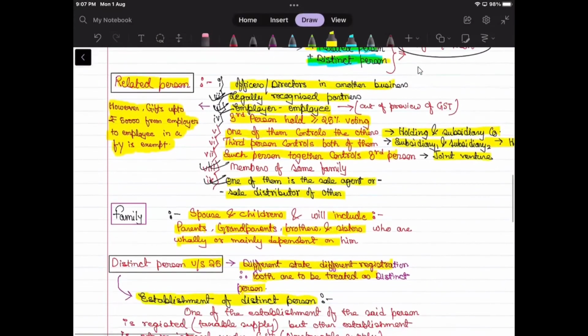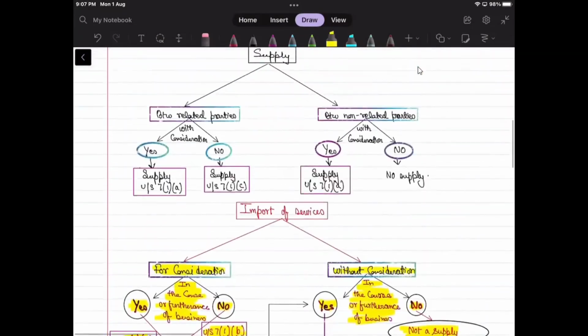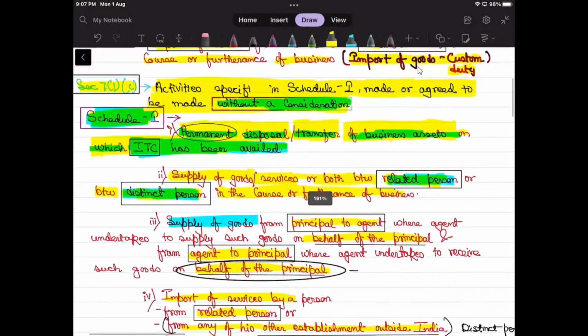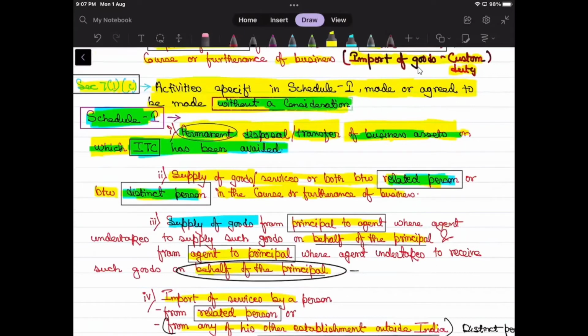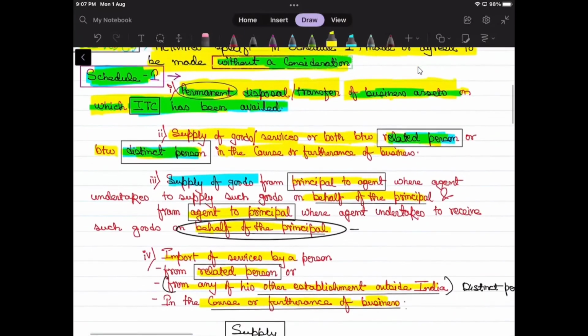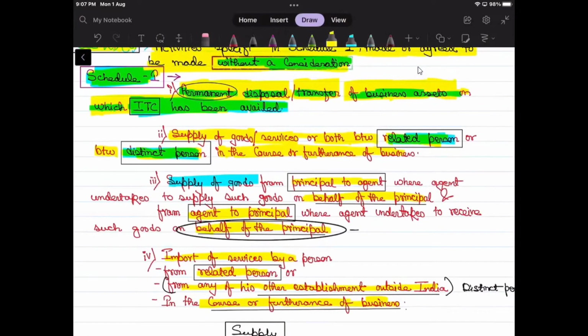Now there is one more thing, that if there is a supply of goods or service between related and distinct person. I think I have given a lot of explanation regarding the distinct person, that in GST there is a rule that if a person is having multiple branches in multiple states, then he has to compulsorily take separate registration, and once separate registration is taken, they are considered to be distinct persons, means different from each other.